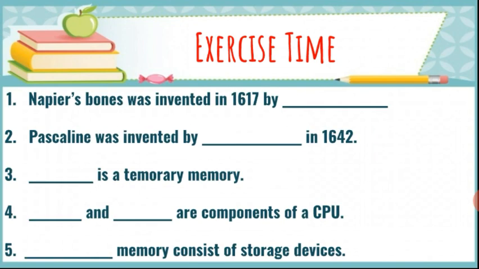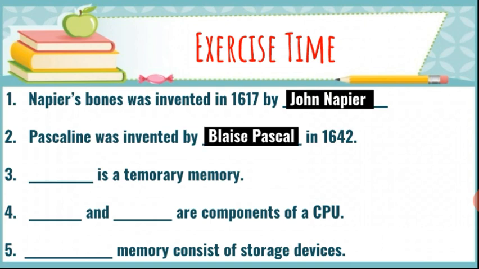So first is: Napier's bones was invented in 1617 by, I think you all know, the answer is John Napier. Next is: Pascaline was invented by Blaise Pascal in 1642. So the answer is Blaise Pascal. Students, options are given in your book. You can see in your book, note it down and fill in the blanks.